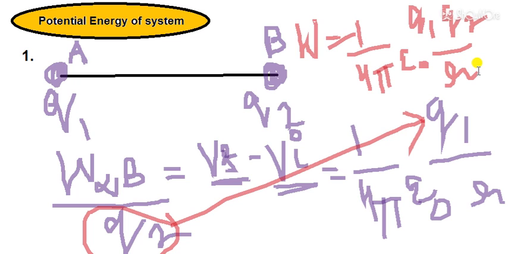If two charges are there, then the potential energy is given by 1 by 4 pi epsilon naught q1 q2 divided by r square. Now I will discuss the three charges. I hope this is clear.